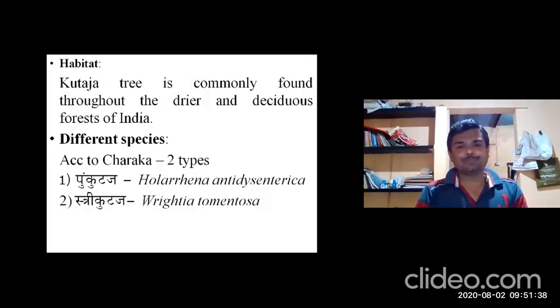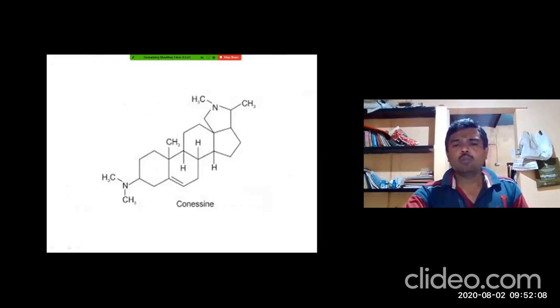Regarding the types, according to Acharya Charaka, in Kalpasthana Vatsakaliya Adhyaya, he explains two types of Kutaja, that is Pung Kutaja and Stree Kutaja. Pung Kutaja is Holarrhena antidysenterica. Stree Kutaja: there are two botanical sources, Wrightia tinctoria and Wrightia tomentosa. Later we will discuss these botanical sources.